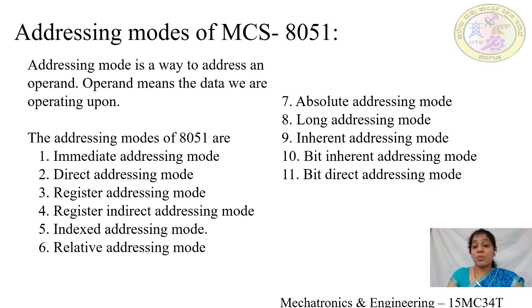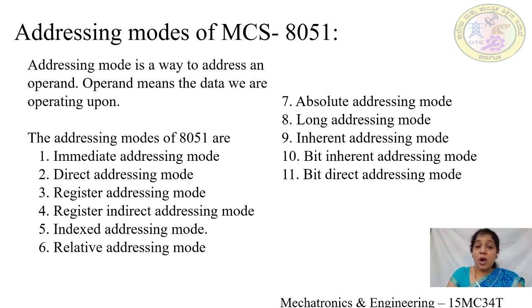The next addressing mode is absolute addressing mode. The absolute addressing mode is similar to relative addressing mode, except that you can jump to a memory location that is within 2 kilobytes of memory. Whereas in case of relative addressing mode, you can jump or make a call to another memory location within the range of -128 to +127. In absolute addressing mode, you can make a jump within 2 kilobytes of memory.